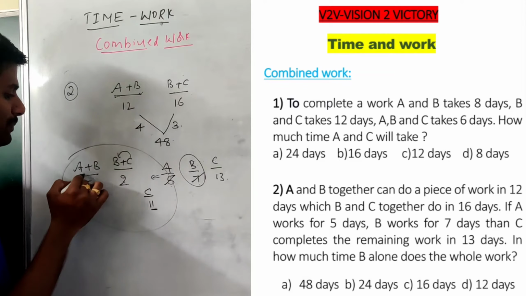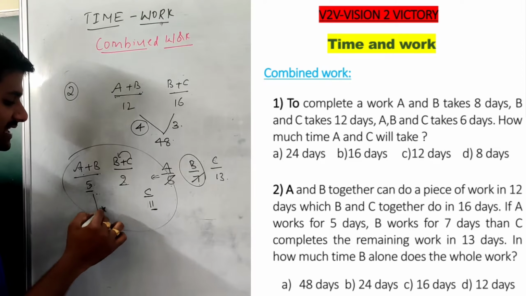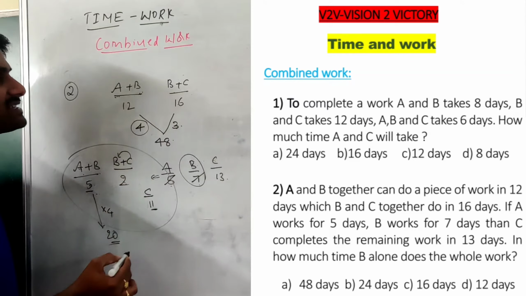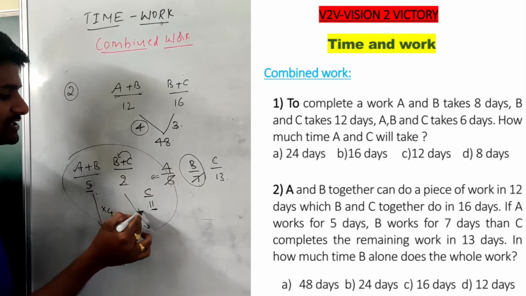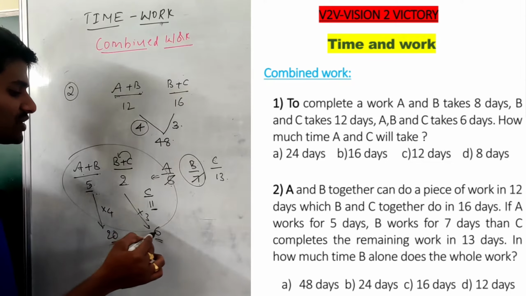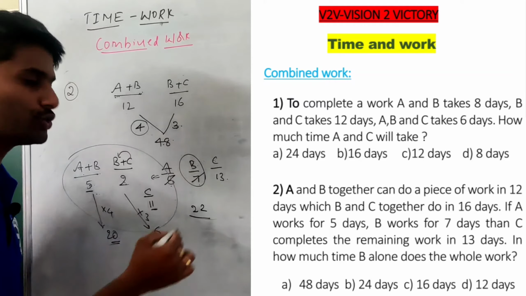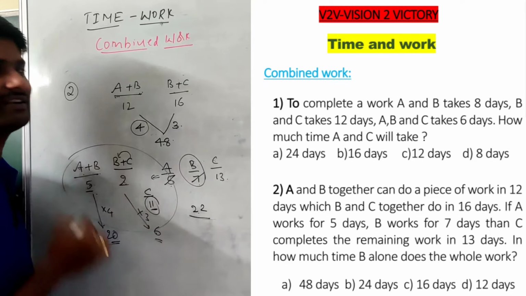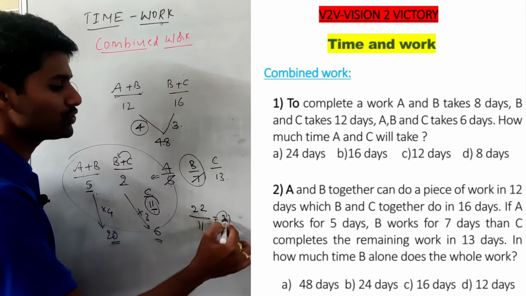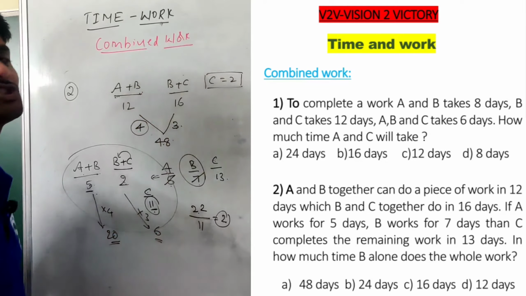A plus B do 4 units per day. Working 5 days, they complete 20 units. In the same way, B plus C do 3 units per day; in 2 days, 2 into 3, they complete 6 units. So they completed 26 units out of 48, meaning the remaining 22 units are done by C in 11 days. C does 22 units in 11 days, so C's performance per day is 2 units.